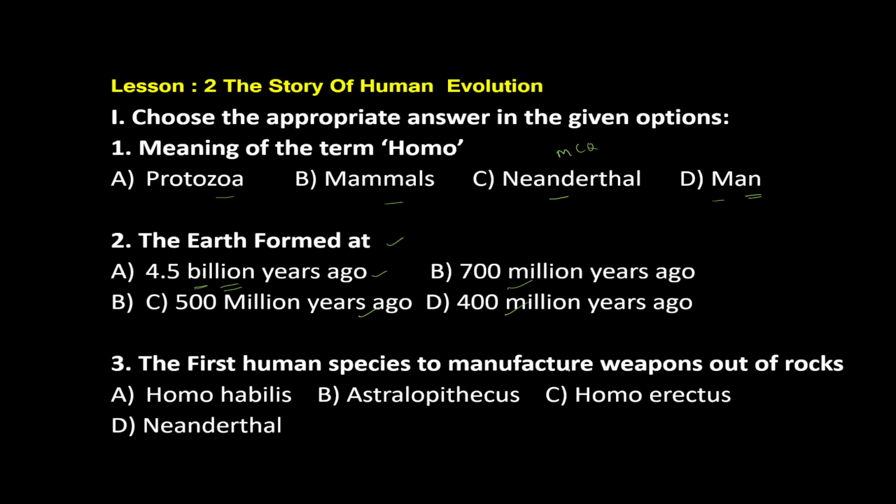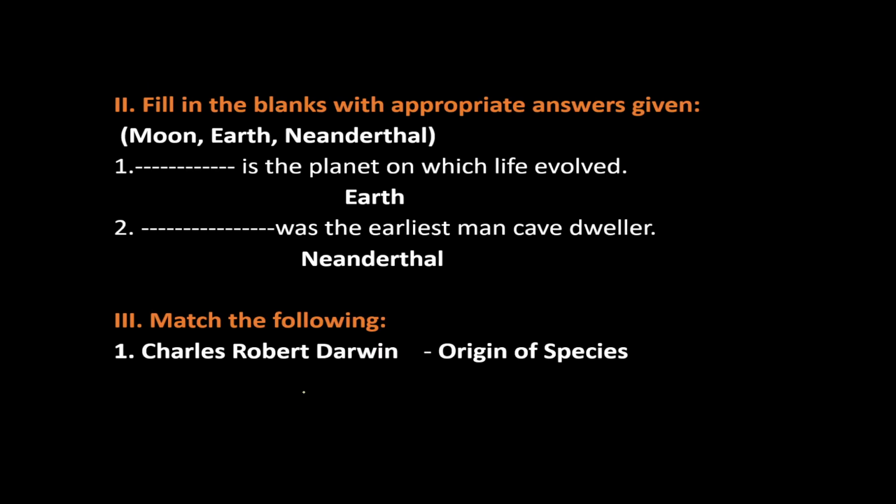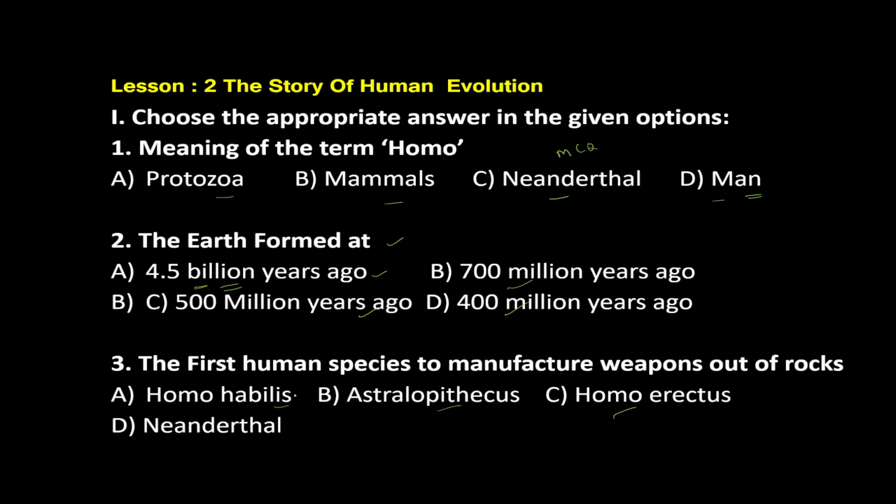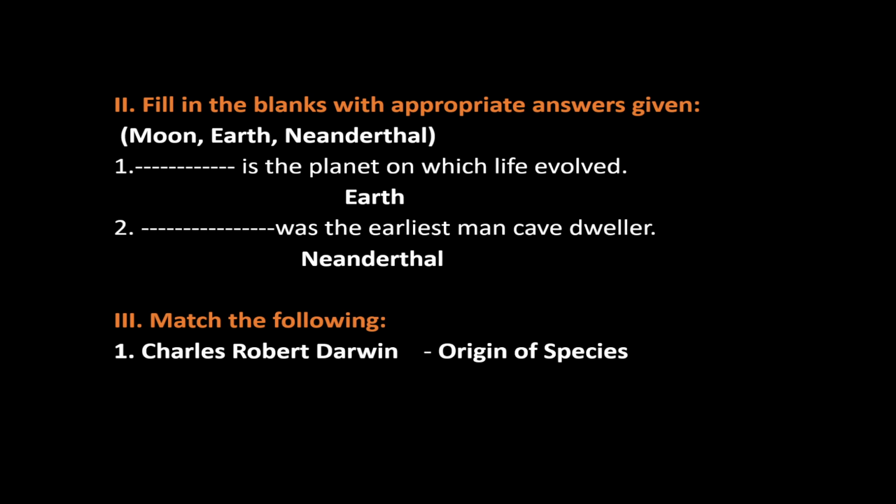The first human species to manufacture weapons out of rocks: Homo habilis, Australopithecus, Homo erectus, and Neanderthal. These are the options. But the correct answer is Homo habilis was the first human species to manufacture weapons out of rocks.